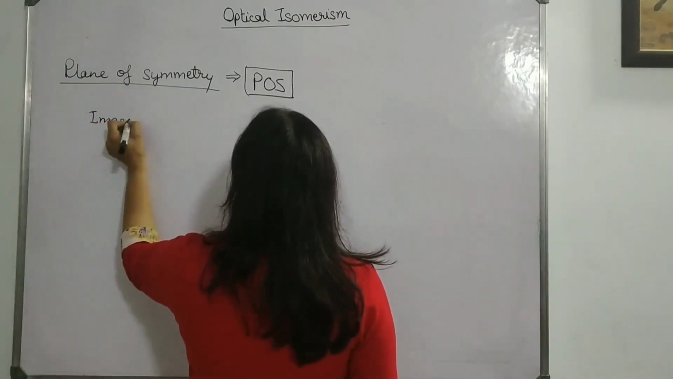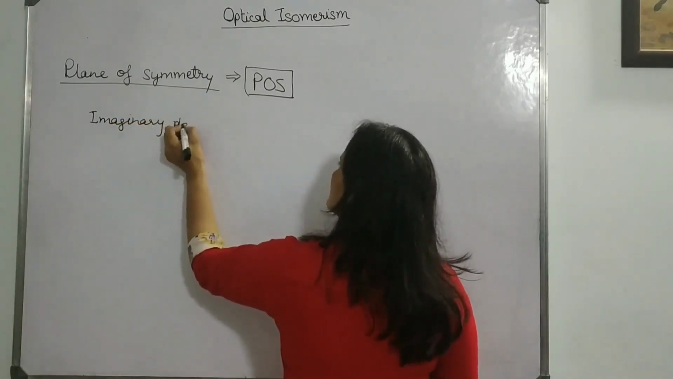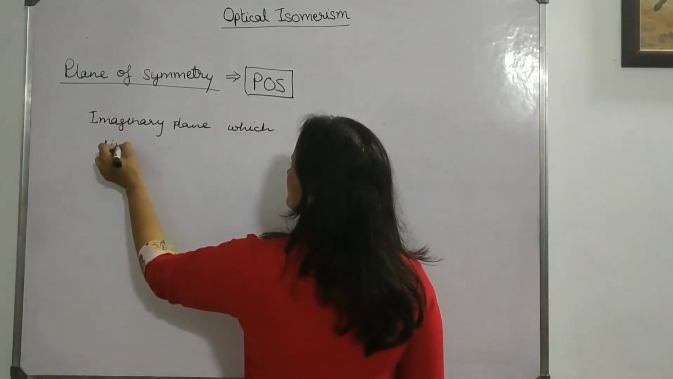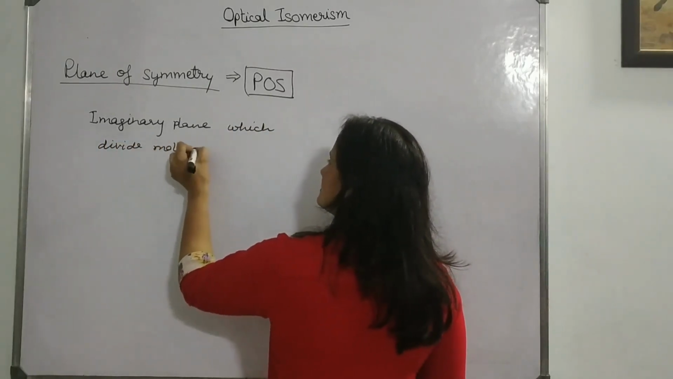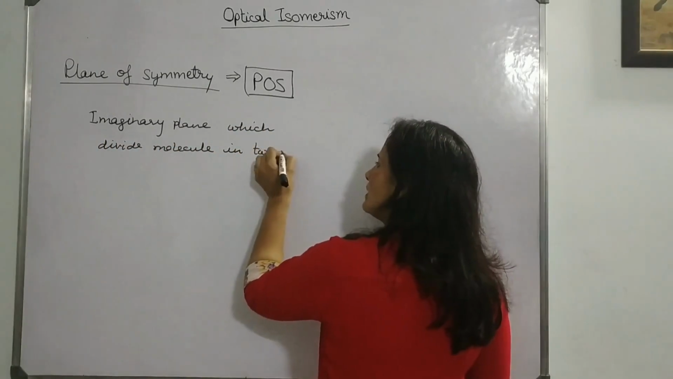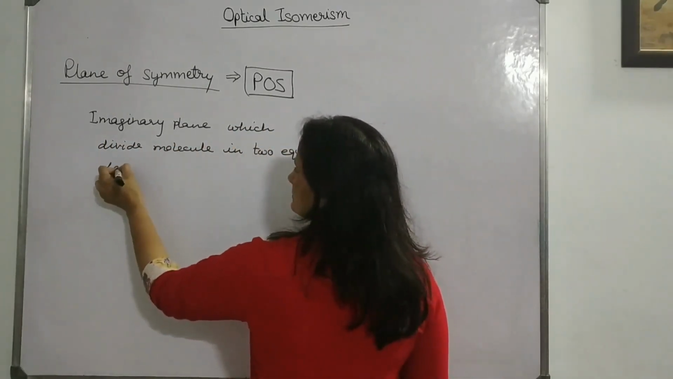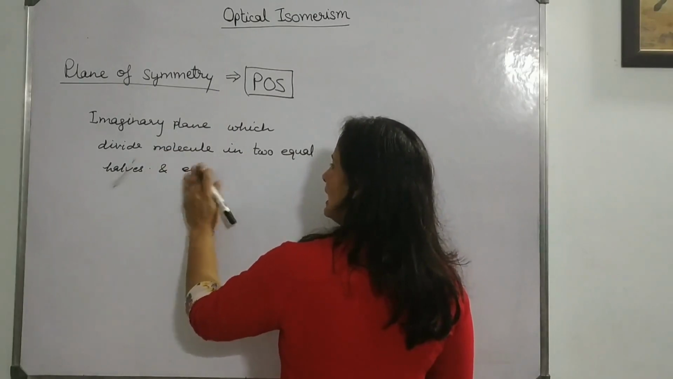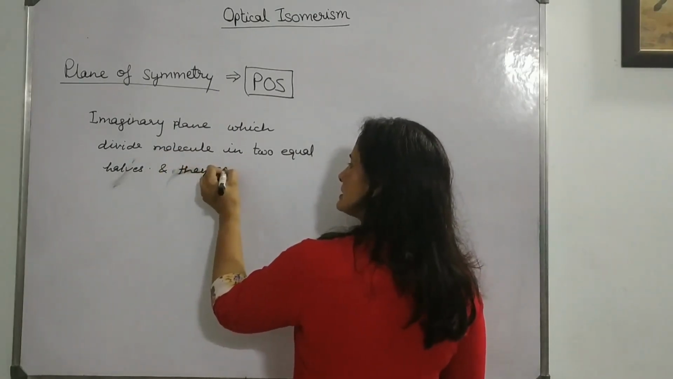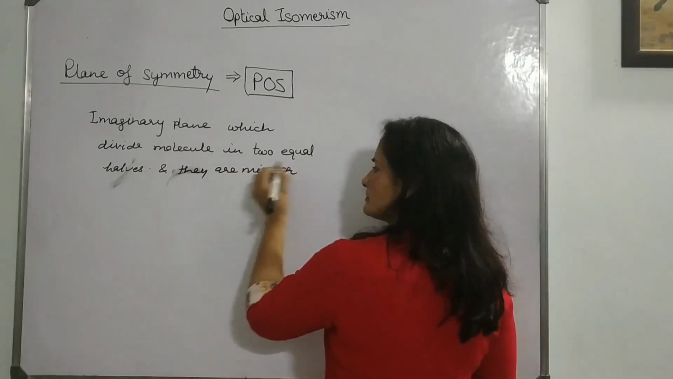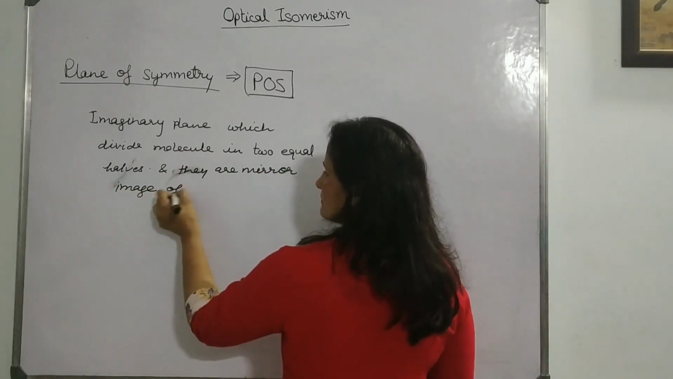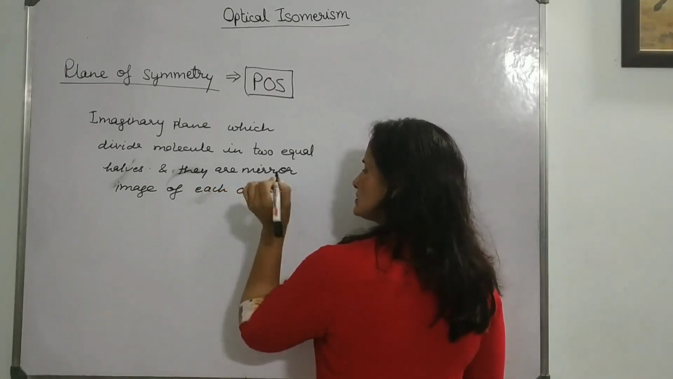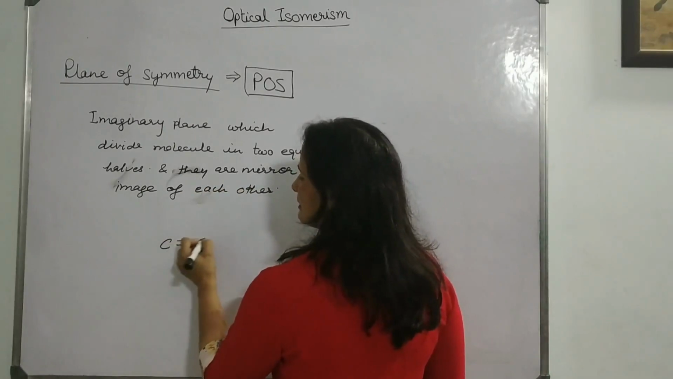I am writing here: imaginary plane which divides the molecule in two equal halves, and they are mirror images of each other. Mirror image of each other.